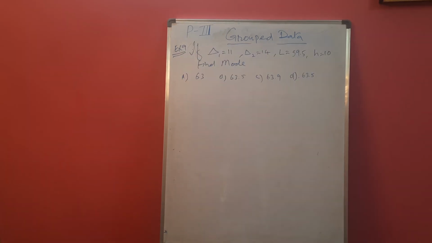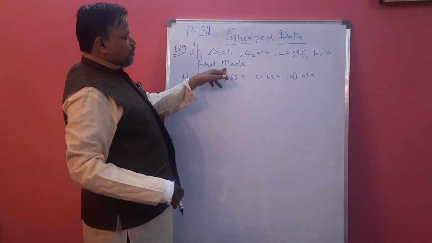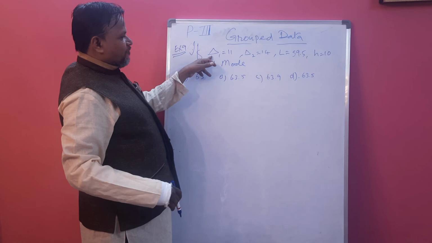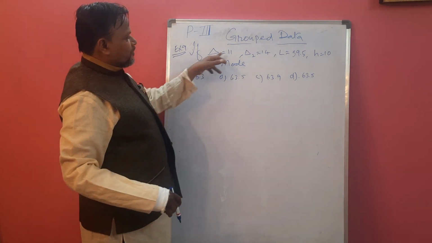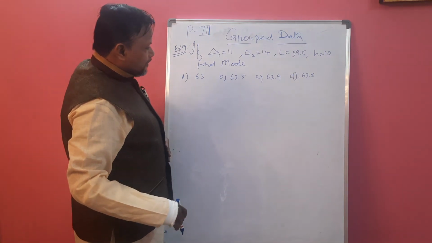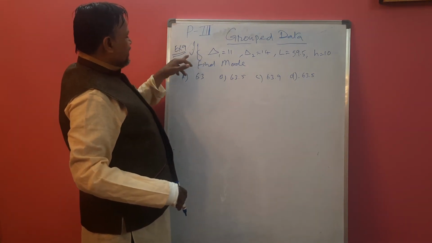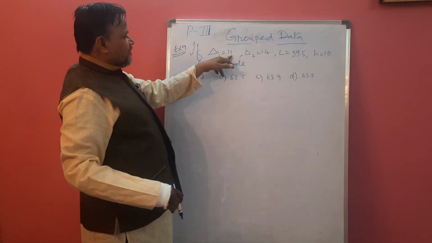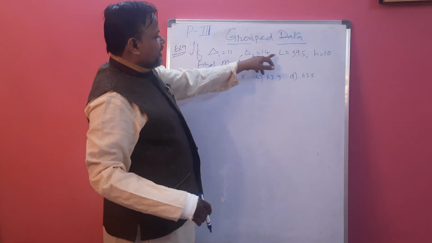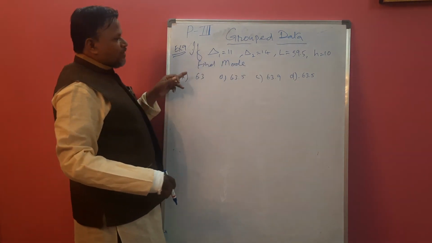Now example 9. This is a very simple question in mode. Values are already given. We just have to substitute these values in a formula and find which option is correct. So the question will be like this. Example 9. If delta 1 is 11, delta 2 is 14, L value is 59.5, H value 10.